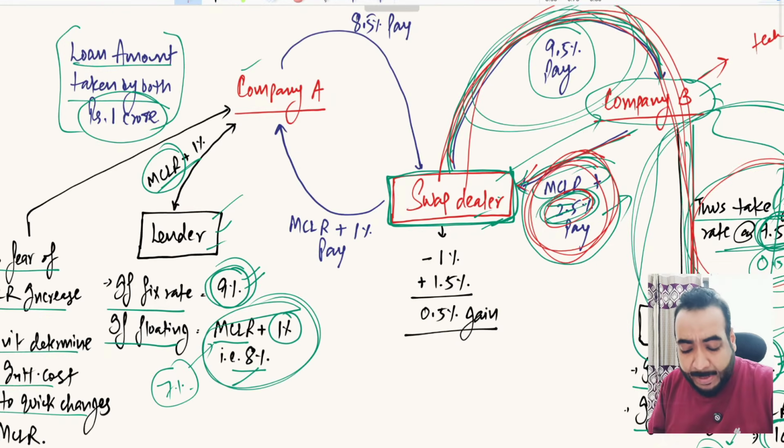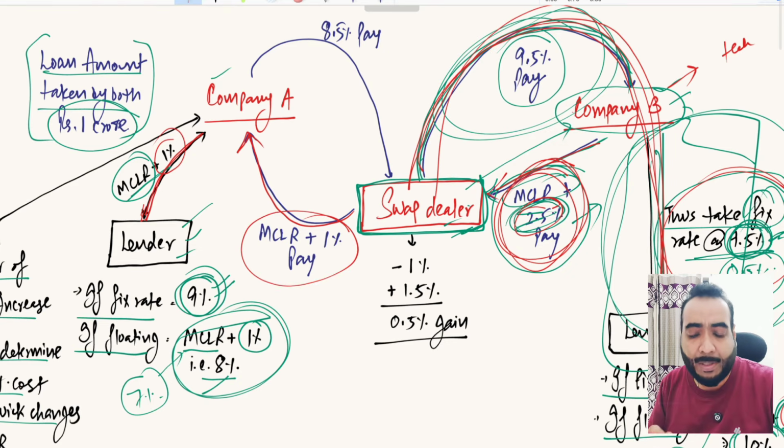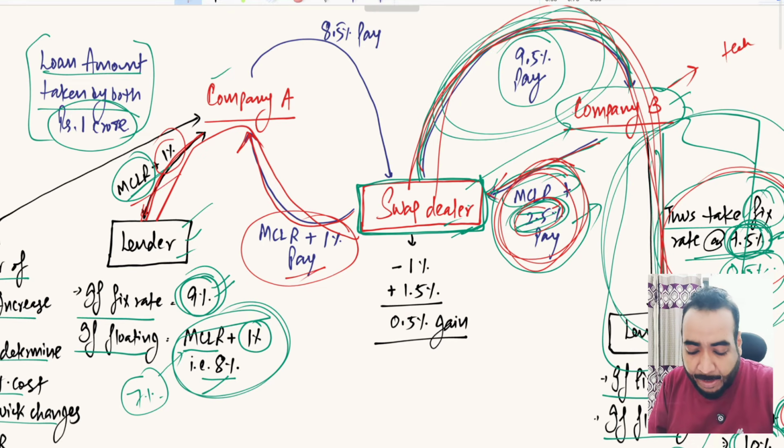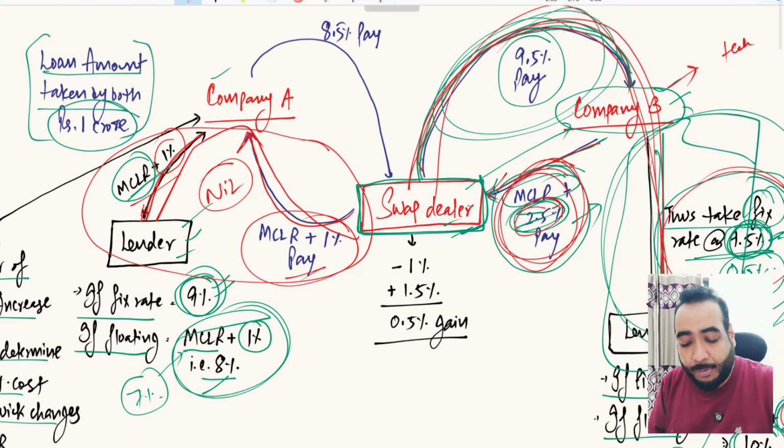Now what happened to company A? Company A is paying MCLR plus 1% to the lender, right? So the swap dealer will come to company A and tell them, see, you keep on paying MCLR plus 1% to the lender, and I will reimburse that MCLR plus 1% to you also. I'm giving you this amount and you are giving this amount, on a floating rate of interest basis only. So practically this whole cost is nil to you. You are getting from me and you are paying to the lender, right?